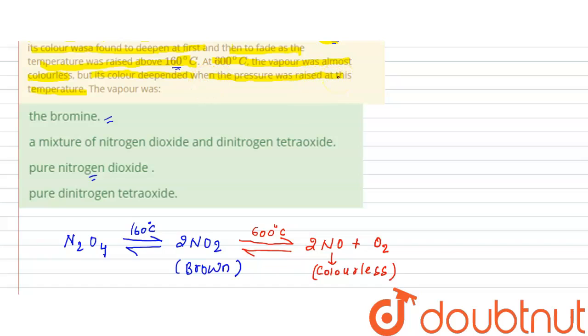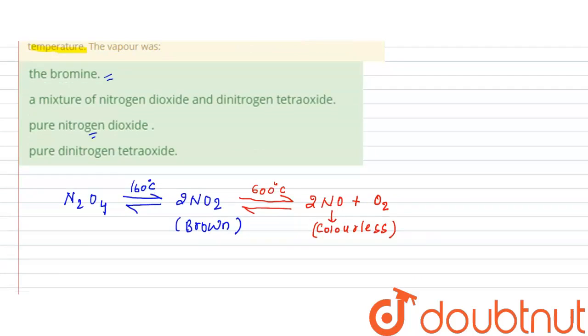What does it mean? That the color was again deepened if pressure is increased. Let's write down: if pressure is increased at 600 degrees centigrade, what will happen?